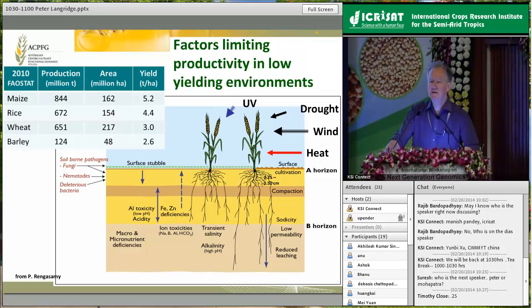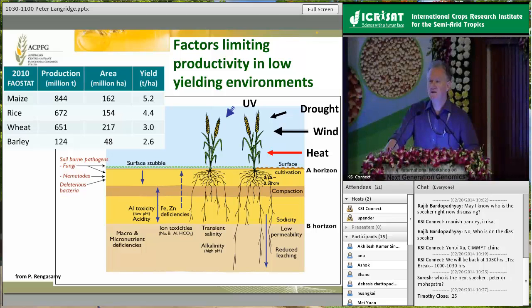I think the important thing to remember is that globally the yields of wheat are generally quite low. This table at the top left shows the four major cereals, and you can see that the average global yield of wheat is about 3 tonnes per hectare. If we remove the irrigated wheats, then the average global yields are well below 1.5 tonnes per hectare. The record yields for wheat, which come from New Zealand, were slightly over 15 tonnes per hectare.